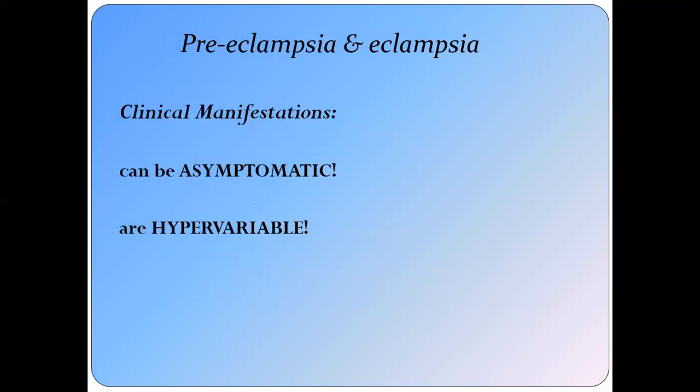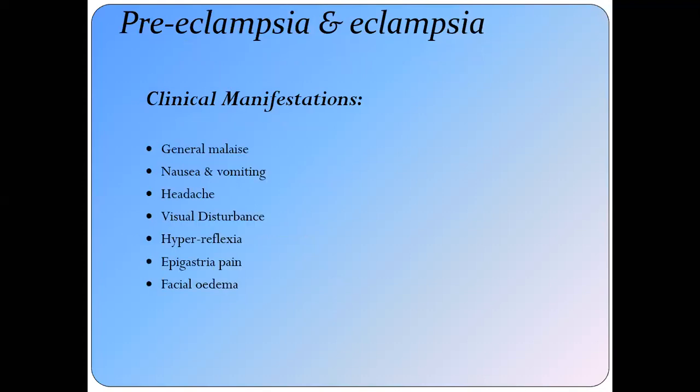Now, what is the clinical manifestation of preeclampsia and eclampsia? Clinically, the patient may be asymptomatic. She may be diagnosed accidentally. She came to you in the antenatal period, and when you checked the blood pressure, it was raised, and that is the accident. She has no symptoms, or the symptoms may be very variable.